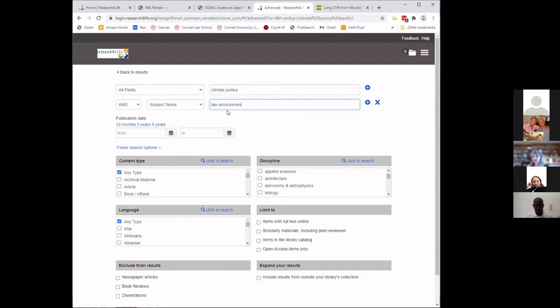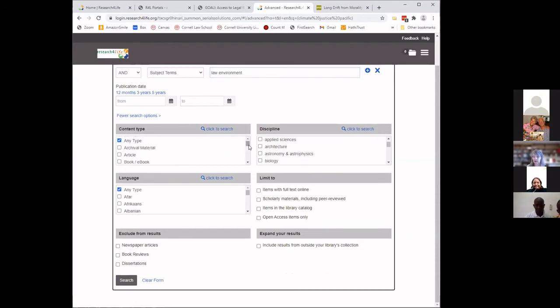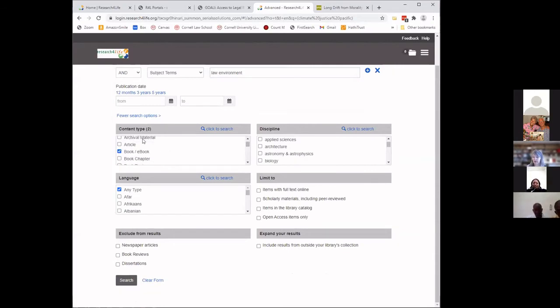I can also use the advanced search to specify the article type I want. So say that I really know I don't want any newspaper articles or magazine articles. I can select, if I know I wanted ebooks, I could select that. I've just selected journal articles. There's my ebook. And if I'm concerned about whether they are scholarly materials, I have a checkbox for that as well.